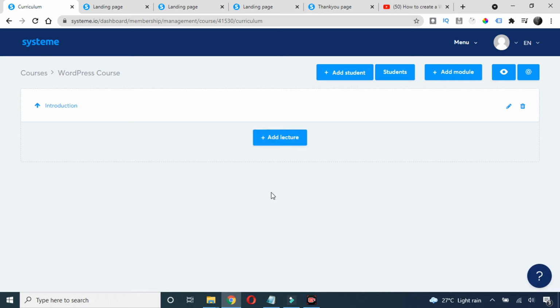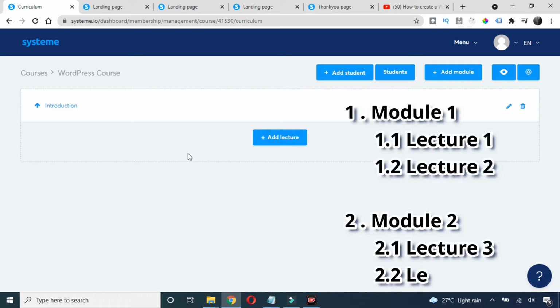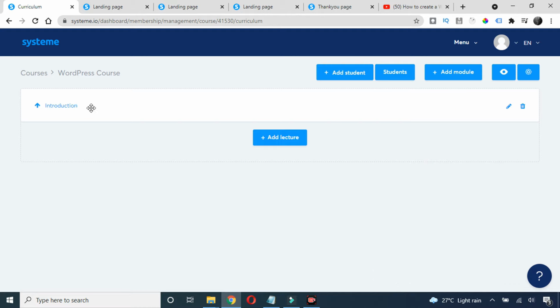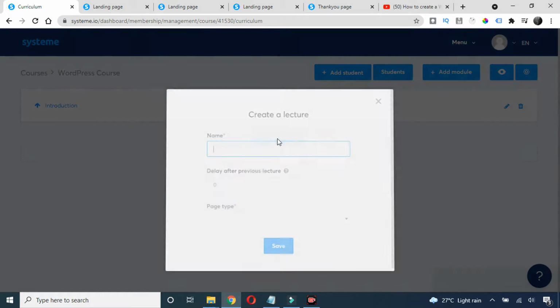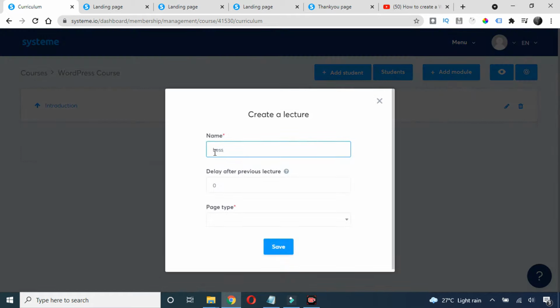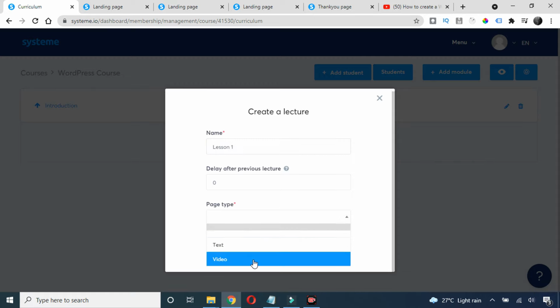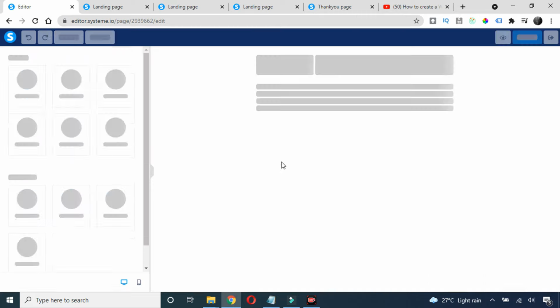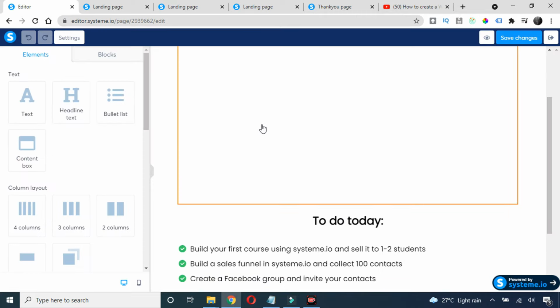So here the structure is like one module can have different lectures, then you can create one more module and then it has different lectures. Okay, so first we have our first module, which is introduction, and now I'm creating a lecture inside it. So I can keep it lesson 1, choose this page type as video, and then click on this save. And now you can see we have this video option here.